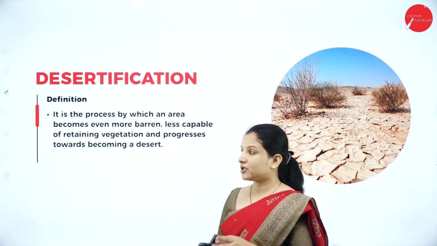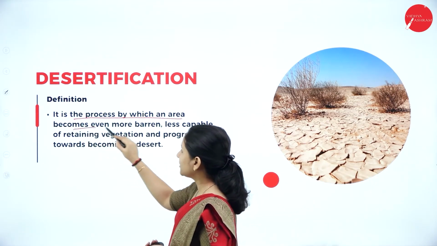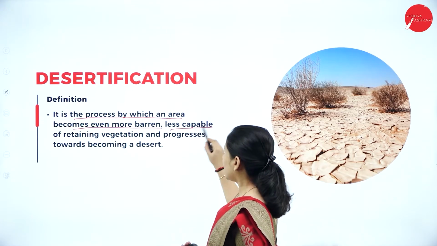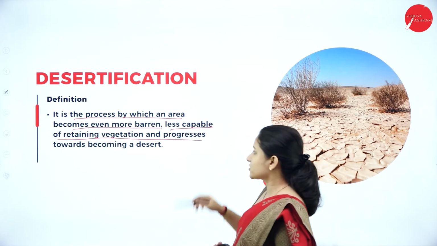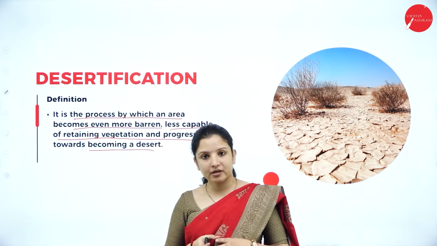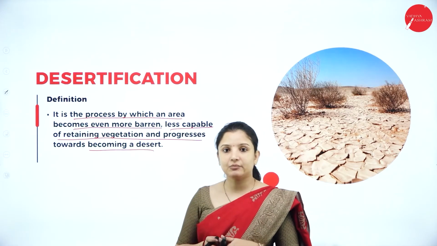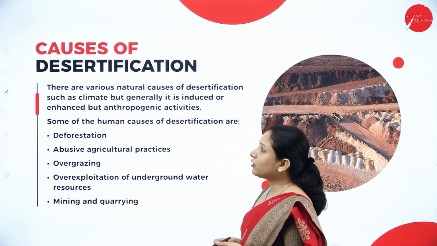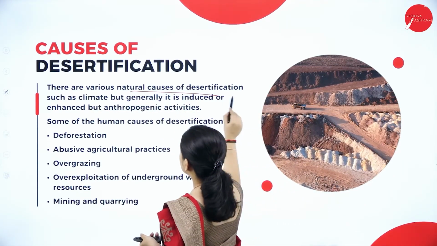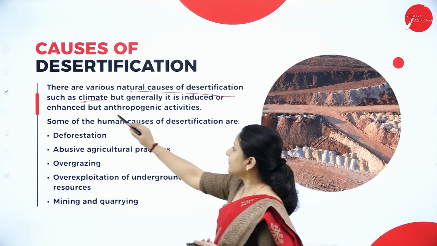So what is this desertification? It is the process by which an area or land becomes even more barren, wherein it will completely lose its fertility and therefore be less capable of retaining vegetation, and progresses towards becoming a desert. A fertile land will completely become barren and dry and become a desert. That particular process is nothing but desertification. So what are the causes of desertification? There are various natural causes such as climate, but generally desertification occurs due to anthropogenic activity.